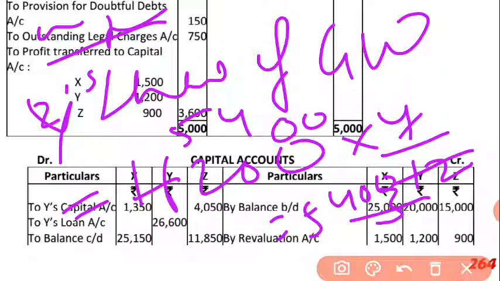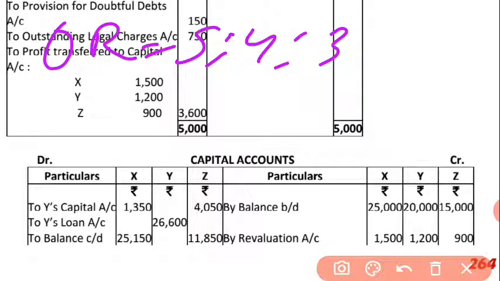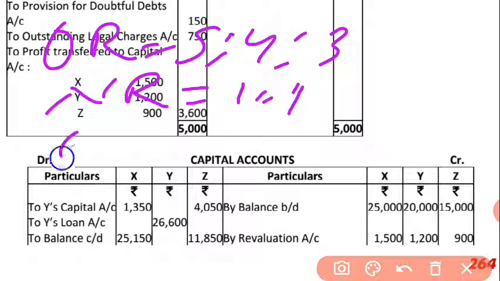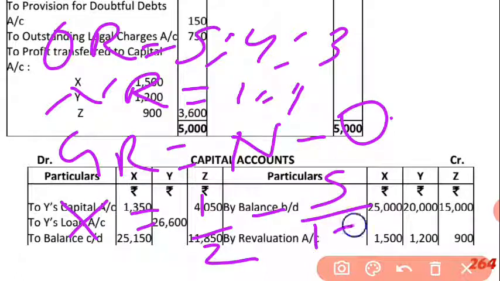Okay, I am removing this because I have a small whiteboard. So in the continuation of the working note, just below write old ratio, that is 5:4:3. After that write new ratio, it is 1:1. Now write gaining ratio is equal to new minus old. Now here you have to write X equals 1 upon 2 minus 5 upon 12.